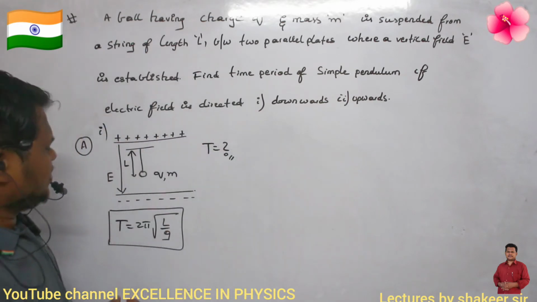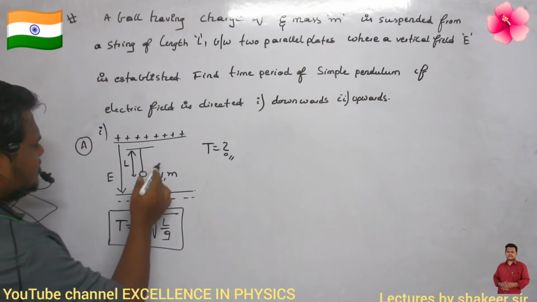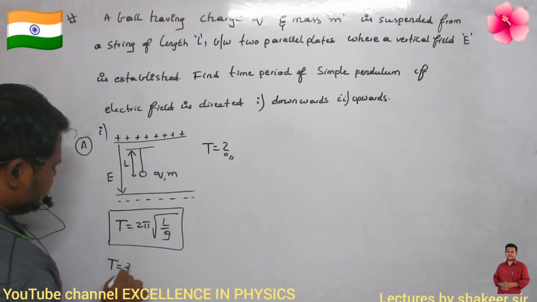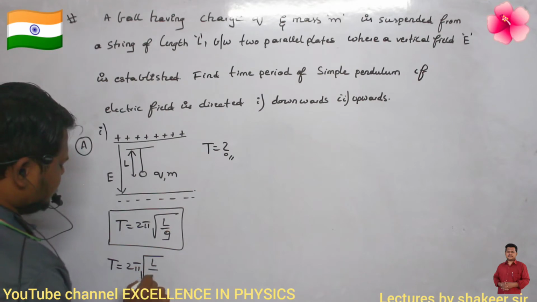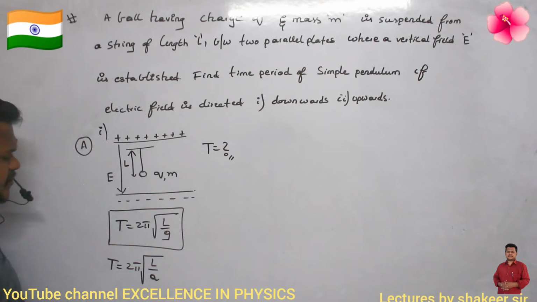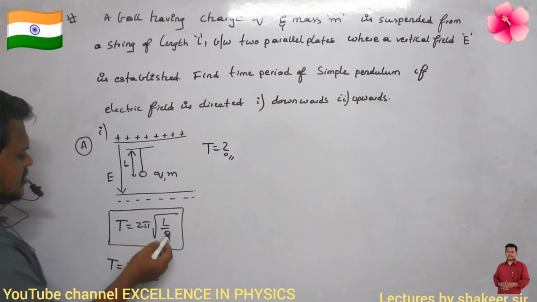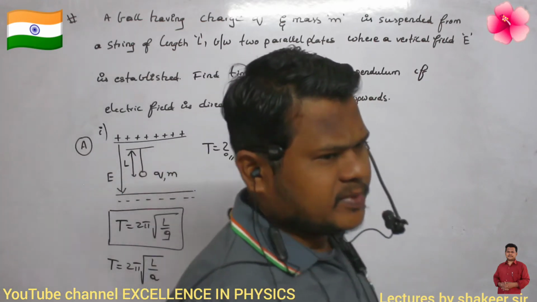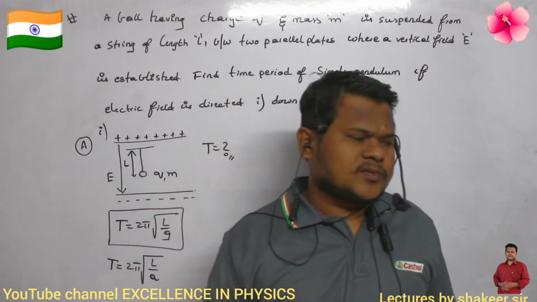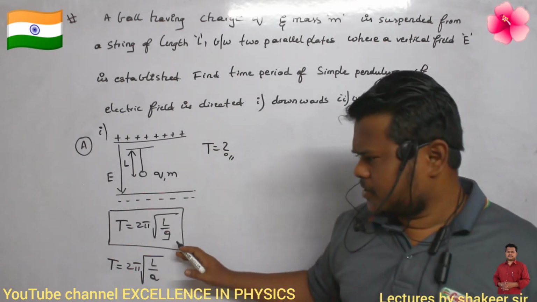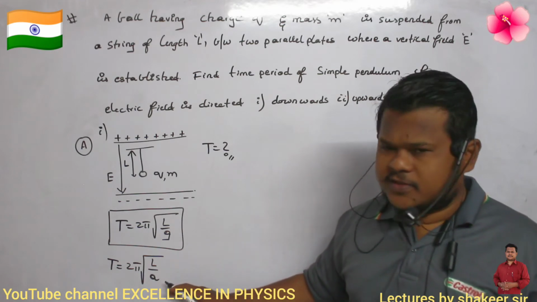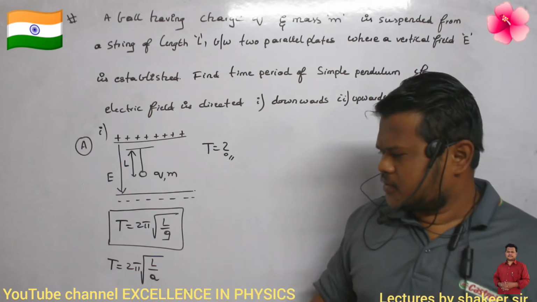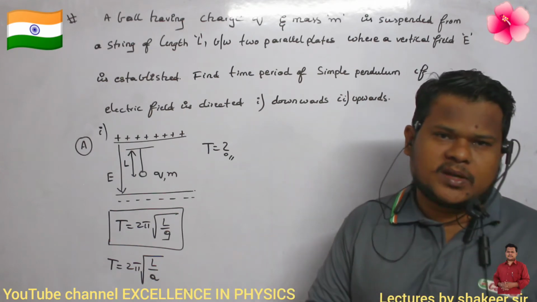Clear? But here, if I calculate acceleration because of this electric field, then the same relation I can write like this also: T equals 2 pi root L by A. So what is this g? g is the acceleration only because of gravity. If the pendulum's acceleration is only due to gravity, then this relation I can use. But if acceleration is provided by other forces also, then I have to change the equation: T equals 2 pi root L by A. Are you able to understand?